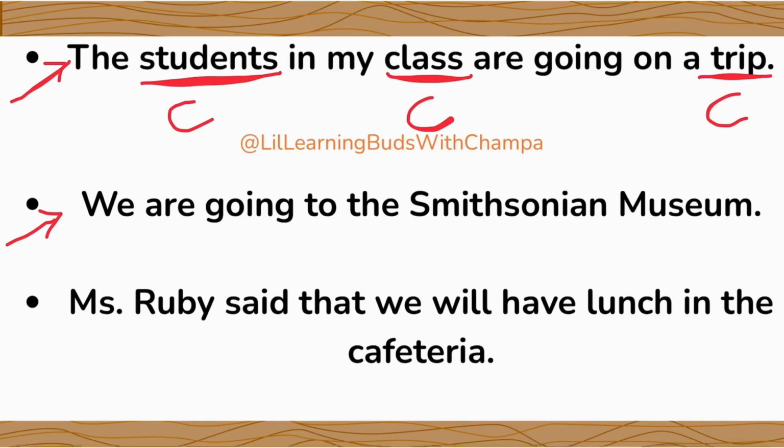So there are no common nouns here because Smithsonian Museum is a specific museum. The name of the museum is called Smithsonian Museum. So it's a proper noun. There are no common nouns here. Do the same thing for the third one. Did you get it right?